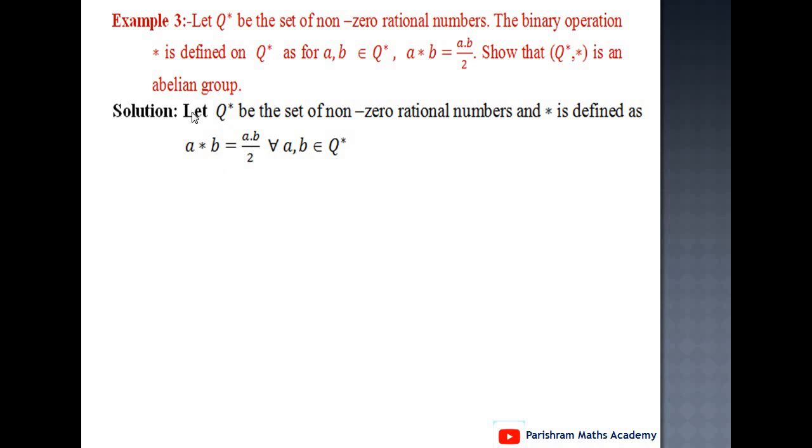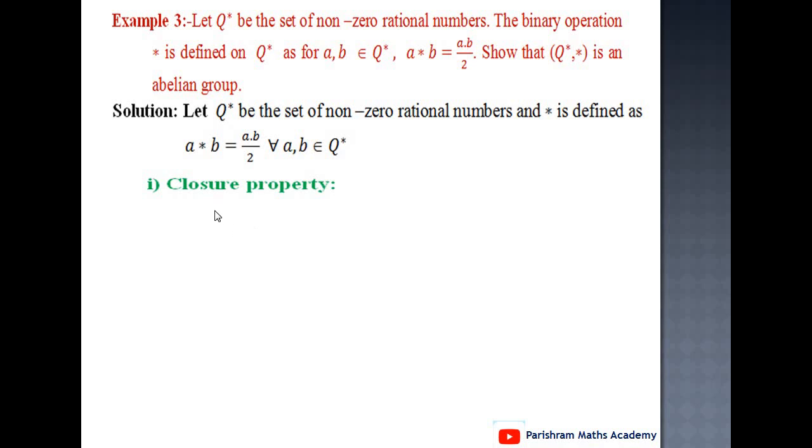Solution. Let here Q star be the set of all non-zero rational numbers. That is, Q star contains all rational numbers except 0. And star is defined as a star b equal to ab upon 2. It means the value of a star b is nothing but a into b upon 2, for all a, b belongs to Q star.